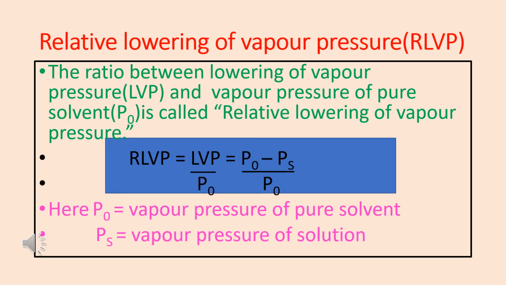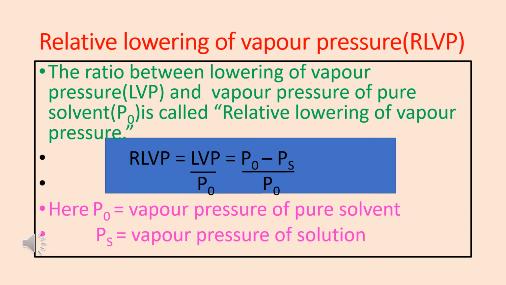Now, I am going to explain another important term called relative lowering of vapor pressure, RLVP. It is the ratio between lowering of vapor pressure and vapor pressure of the pure solvent. That is, RLVP is equal to LVP by P naught.